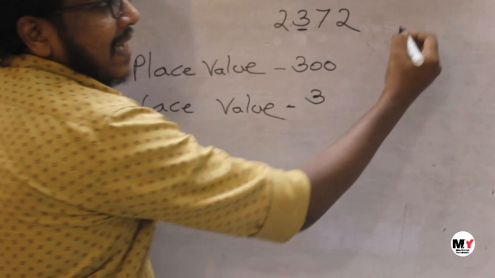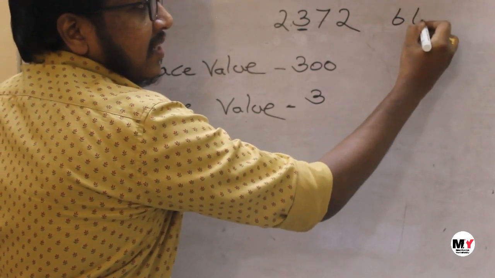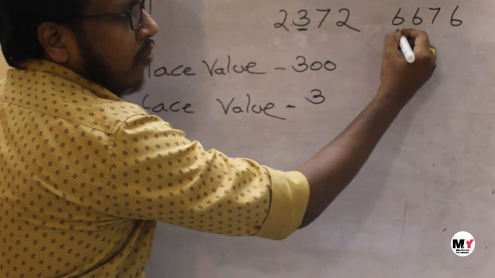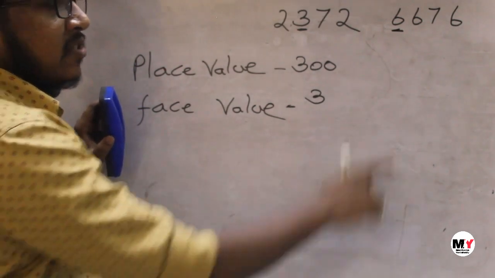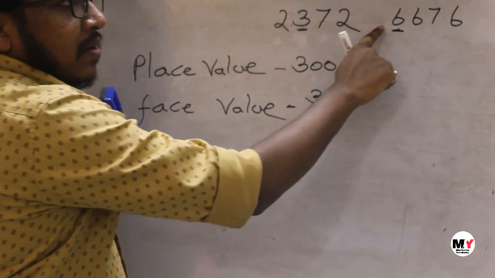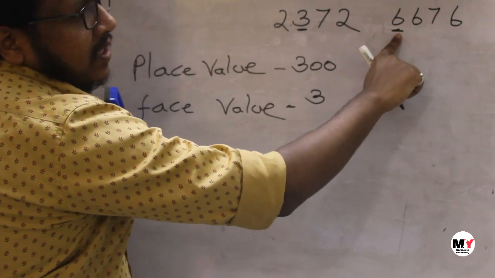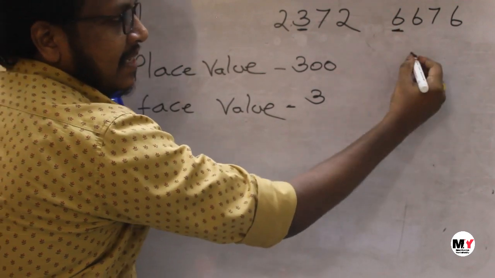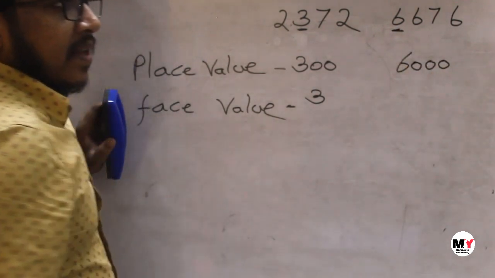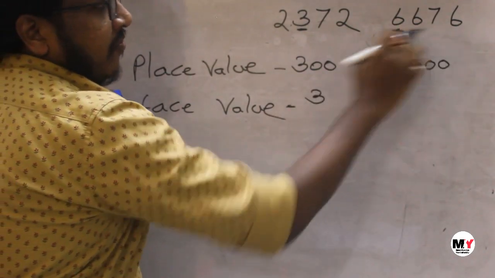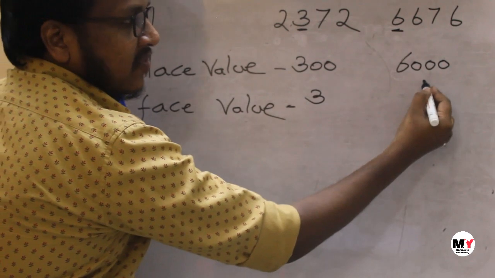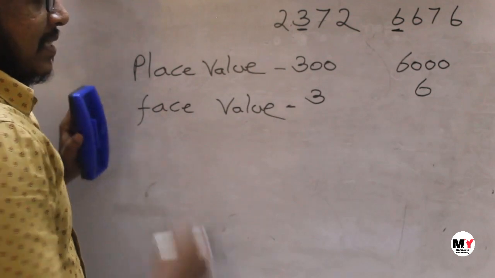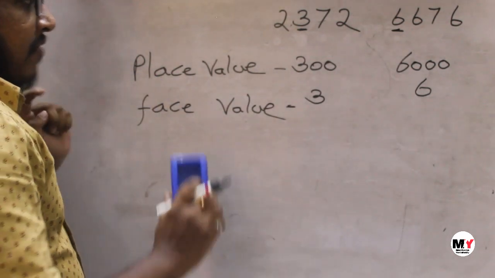Now let's take one more example: 6676. What is the place value of this 6 and what is the face value of this 6? Ones, tens, hundreds, thousands. As this is in the thousands place, the place value of this 6 is 6000. And the face value of this 6 is just 6. That's it. Hope this topic is clear for you now: what is place value and what is face value.